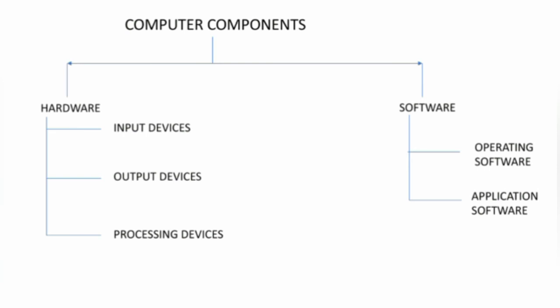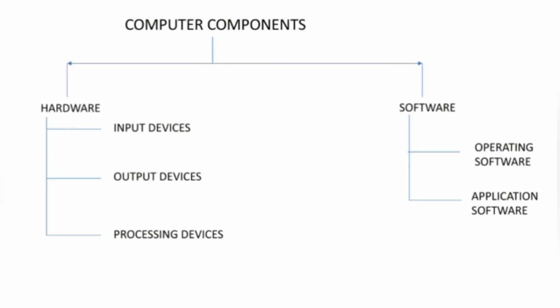Now, different types of output devices are the visual display unit. It includes all the devices which contain a screen, printer, plotter, and projector.